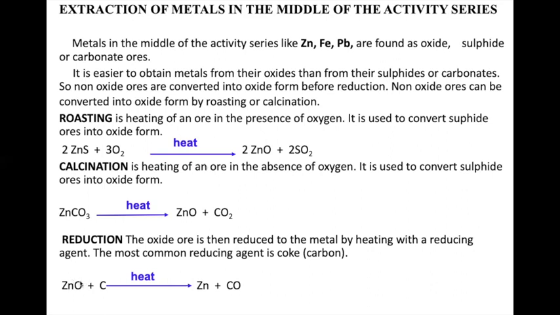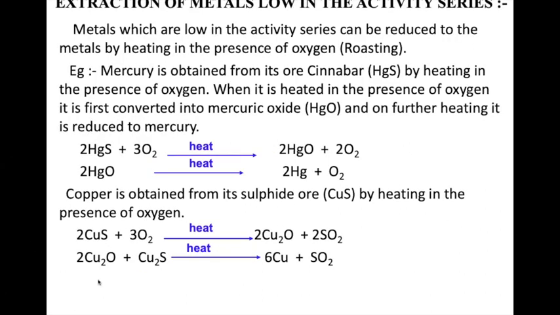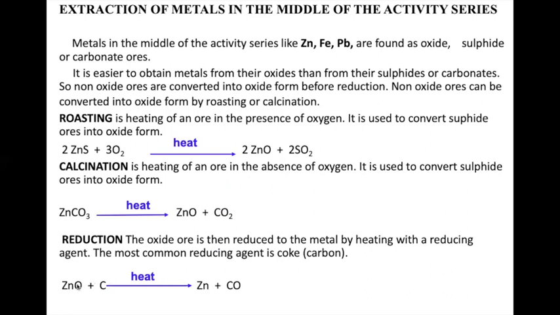Now here oxygen cannot be removed by heating like we did in the least reactive metals. See here, mercury oxide is just heated and oxygen is removed. This is in the least reactive metal. Just by heat, oxygen is removed. But over here oxygen is not going to be removed by heating. So what do we have to do? We have to take a more reactive metal or even carbon as a non-metal, which is more reactive than zinc. And what will happen? This coke will easily react with zinc oxide and we'll get zinc metal.